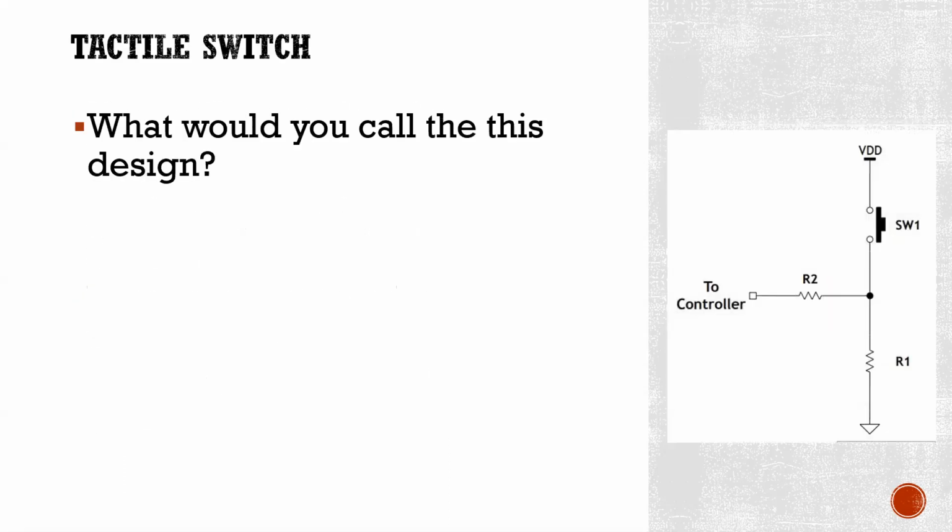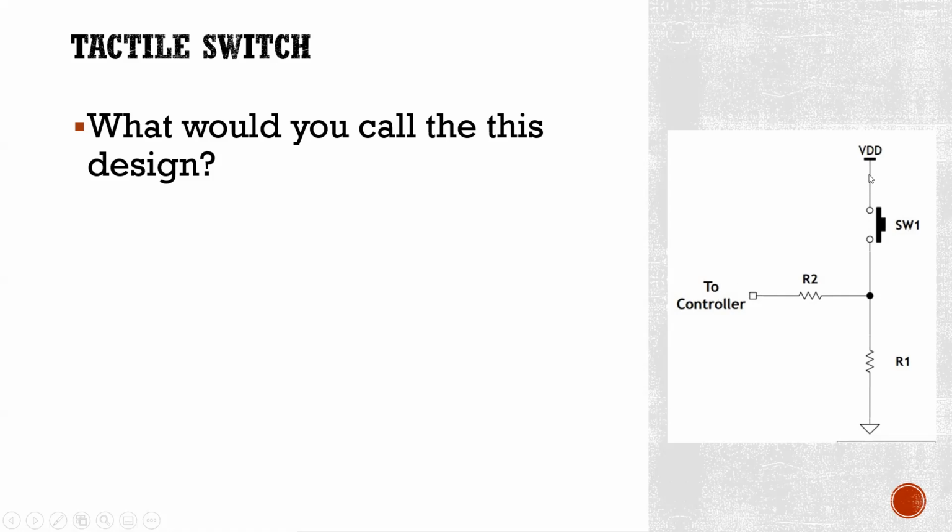What would we call this design? This design is known as a pull-down interface, where when the switch is open, the microcontroller will have an input of 0 because it is directly connected to the ground. And when the switch is pressed, VDD will flow into the controller.